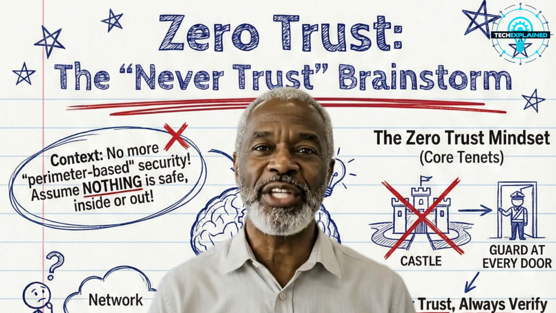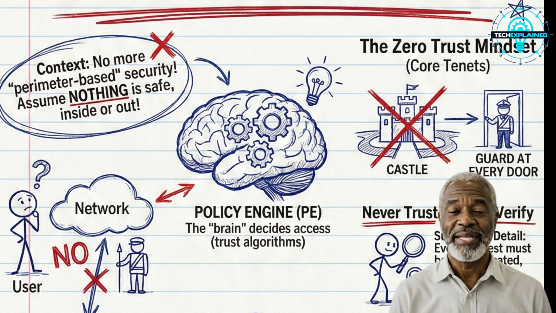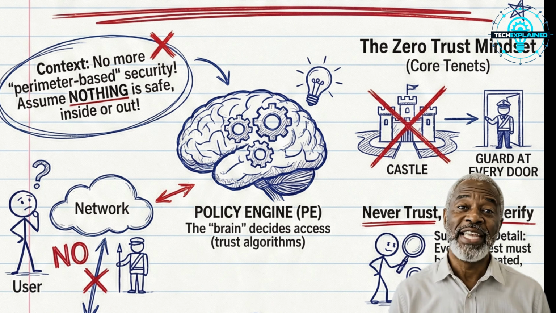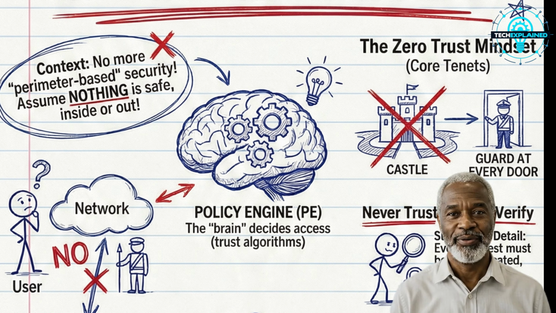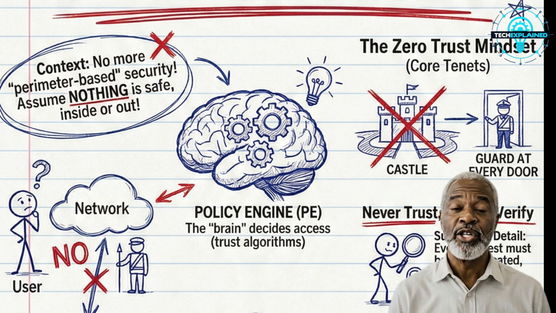So picture this diagram as a living brain, because that's literally what the policy engine is. Every time a user, device, or app asks for access, the policy engine acts like a security brain. It doesn't care where you are on the network. It asks real questions. Who are you? Is your device healthy? Are you allowed to touch this specific resource right now?